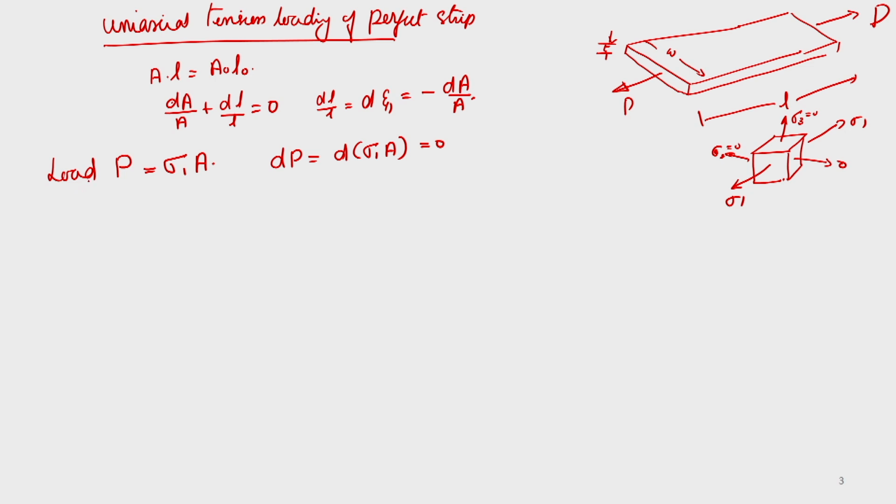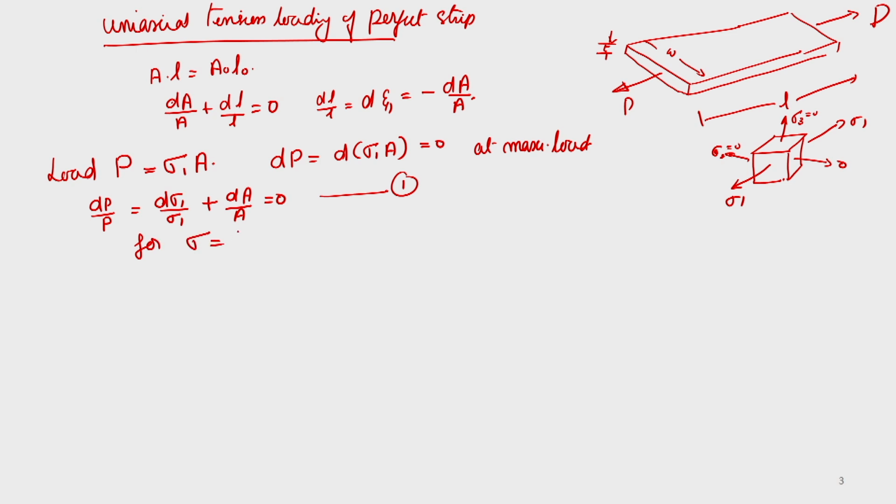So, dP by P is equal to d sigma 1 by sigma 1 plus dA by A is equal to 0 at the maximum load. Equation number 1. And for a strain hardening material which follows sigma is equal to K epsilon 1 raised to n, which is the power law,